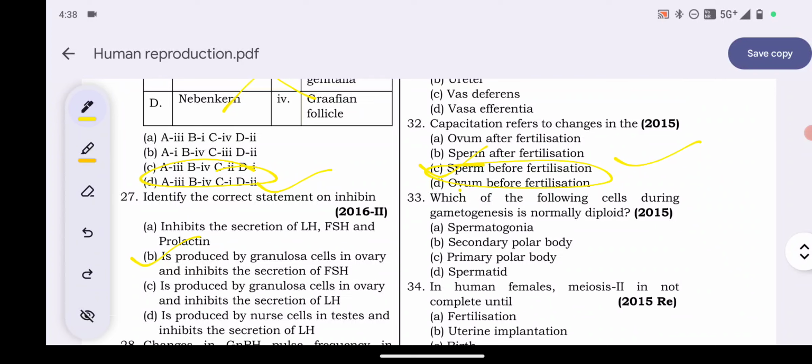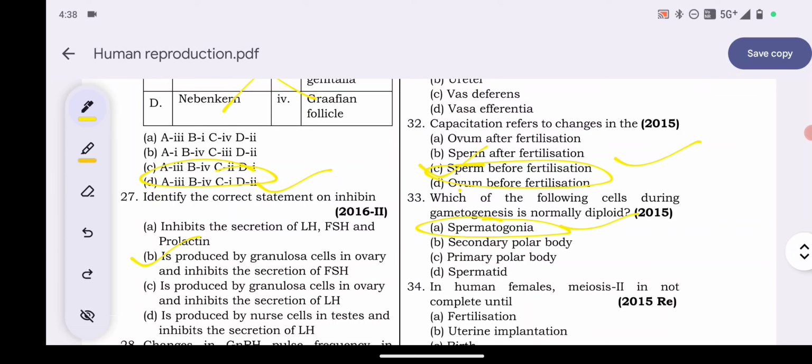Question number 33. Which of the following cells during gametogenesis is normally diploid? Options: spermatogonia, secondary polar body, primary polar body, spermatid. So the answer will be option A, spermatogonia.